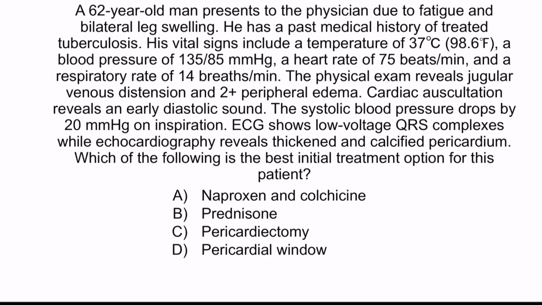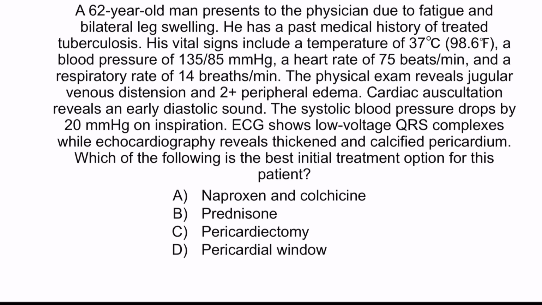A 62-year-old man presents to the physician due to fatigue and bilateral leg swelling. He has a past medical history of treated tuberculosis. Vital signs include a temperature of 37 degrees Celsius, a blood pressure of 135/85, heart rate of 75, and respiratory rate of 14. Physical exam reveals jugular venous distension and 2+ peripheral edema. Cardiac auscultation reveals an early diastolic sound. The systolic blood pressure drops by 20 on inspiration. ECG shows low voltage QRS complexes, while echocardiography reveals thickened and calcified pericardium.